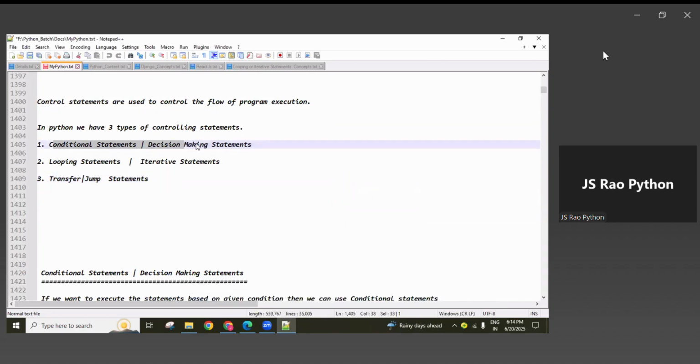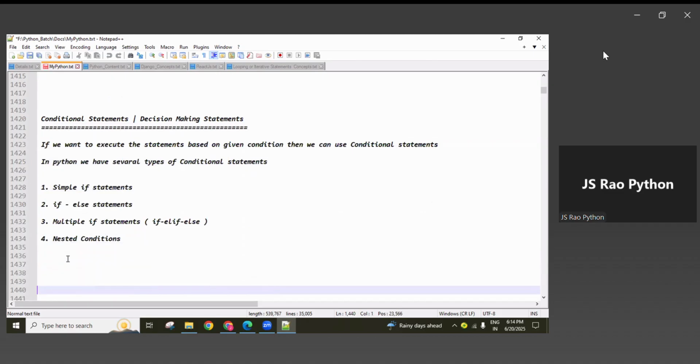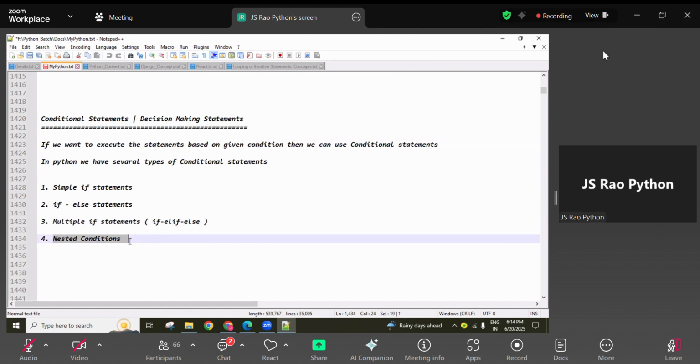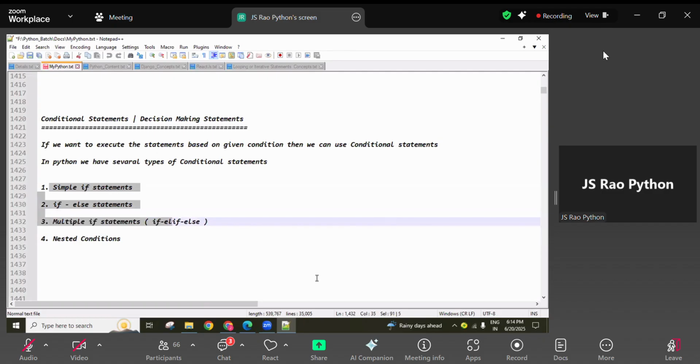Out of these three, the first one we completed in the last session. When coming to the conditional statements, again four types there, guys. Simple if related statements, if else related statements, multiple ifs using the elif keyword, and nested conditions. Nested condition means one condition available inside another condition is called a nested condition. Okay, so these are the four types. I think these three things are completed. Am I right? Yes. So simple if and if else related, multiple if related, completed.